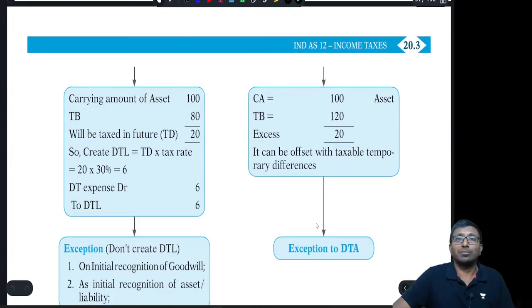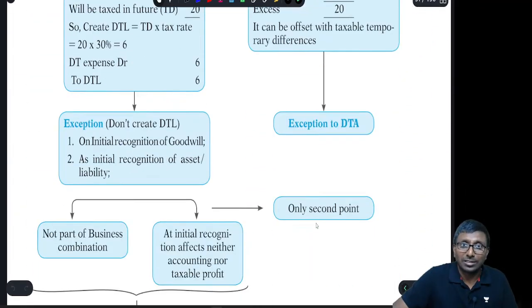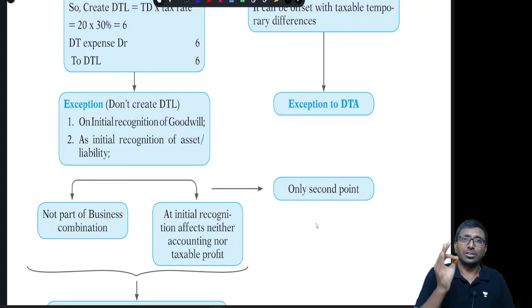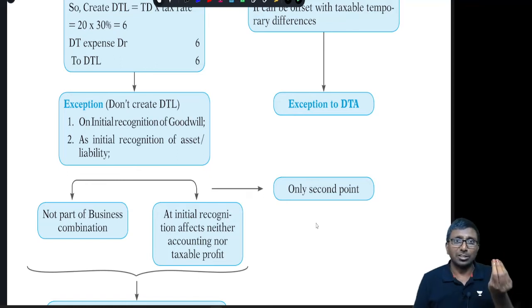But still there will be some more exceptions. What are the exceptions? With respect to deferred tax liability, there are two exceptions, right? Under these two circumstances, it is prohibited. You are not supposed to create deferred tax liability. One, goodwill arising from the business combination. Goodwill carrying amount is there in the books of account, but as per the tax records, nothing will be allowed. This is initial goodwill, not subsequent goodwill.